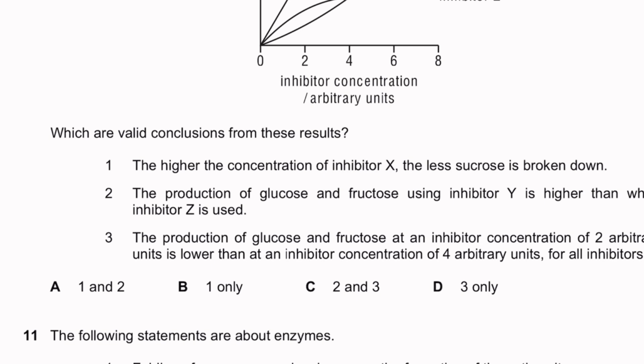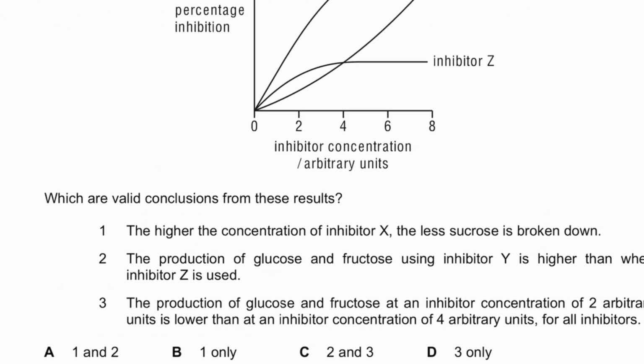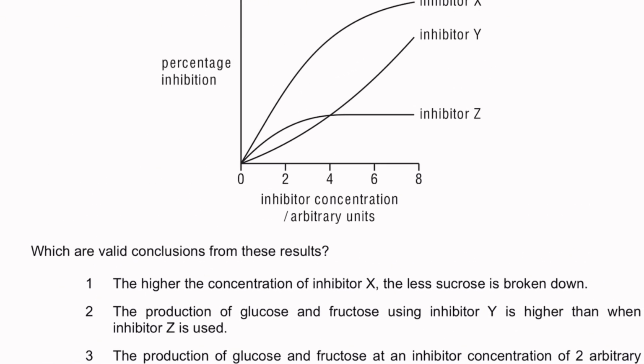Which are valid conclusions of these results? The higher the concentration of inhibitor X, the less sucrose is broken down. It's actually quite right. As you increase the concentration of inhibitor, the enzyme does not do its work anymore, so it does not break down any more sucrose.